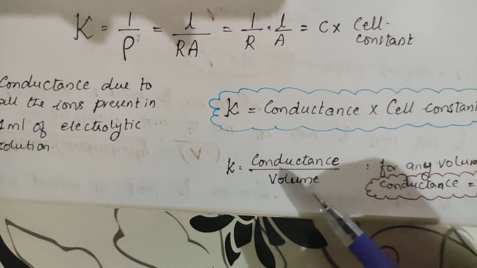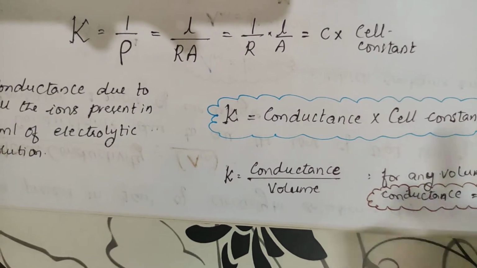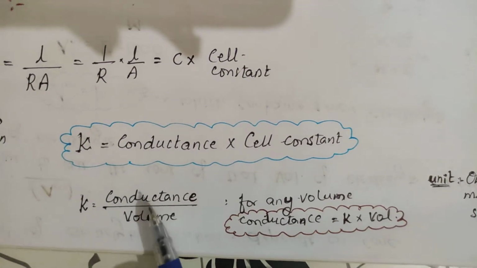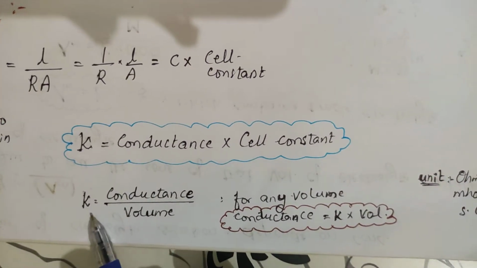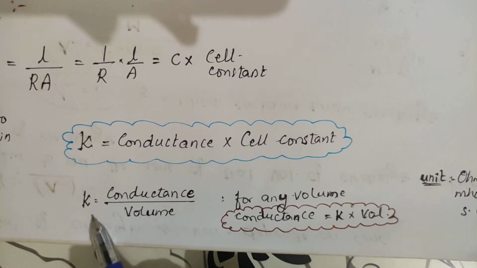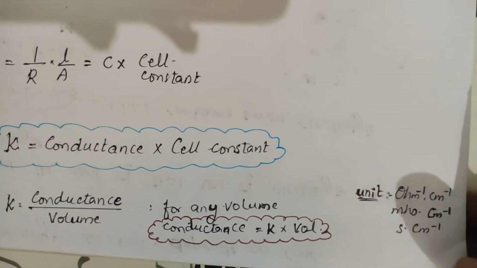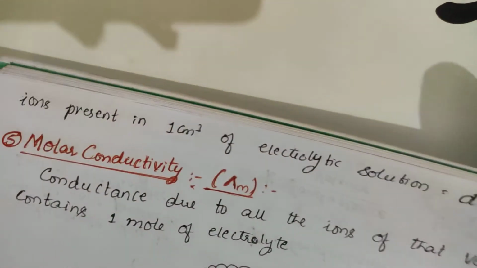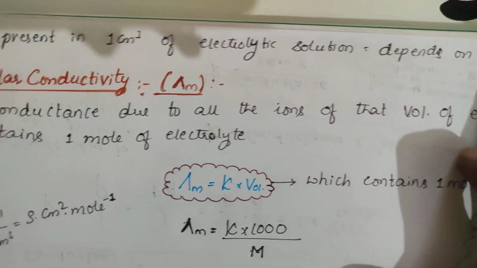If you divide by ml, you will be getting conductance for 1 ml only. So for any volume, conductance will be equal to K into volume. Conductance divided by volume gives conductance per ml, which is nothing but conductivity. And the units are ohm inverse centimeter inverse, or mho centimeter inverse, or Siemens centimeter inverse. So we have learned those terms. The ions present in 1 cubic centimeter of the electrolytic solution depend upon the concentration. How many ions are present?